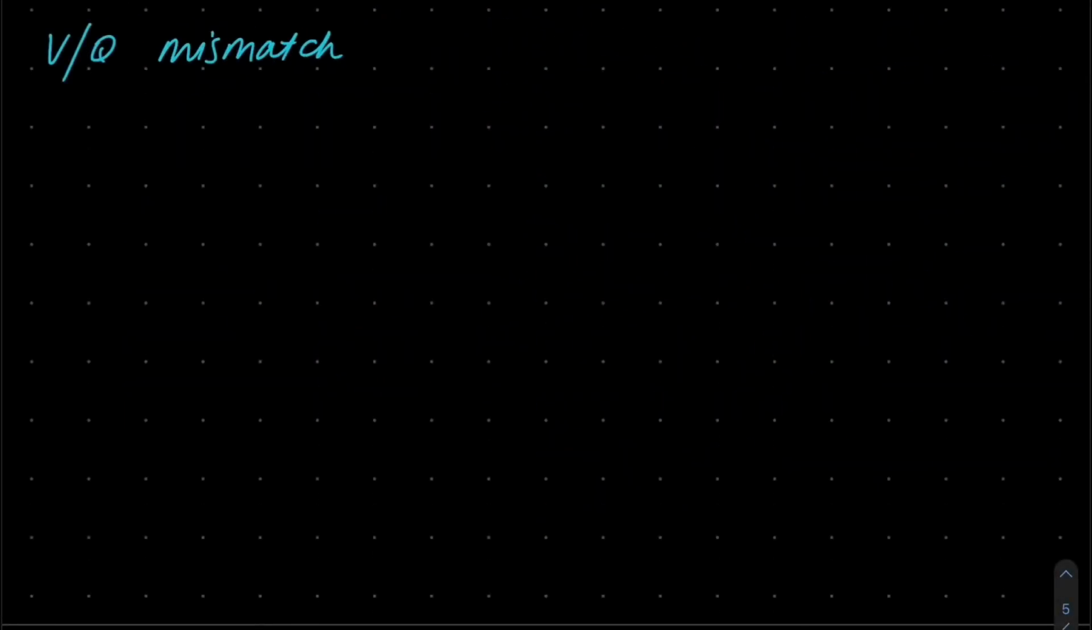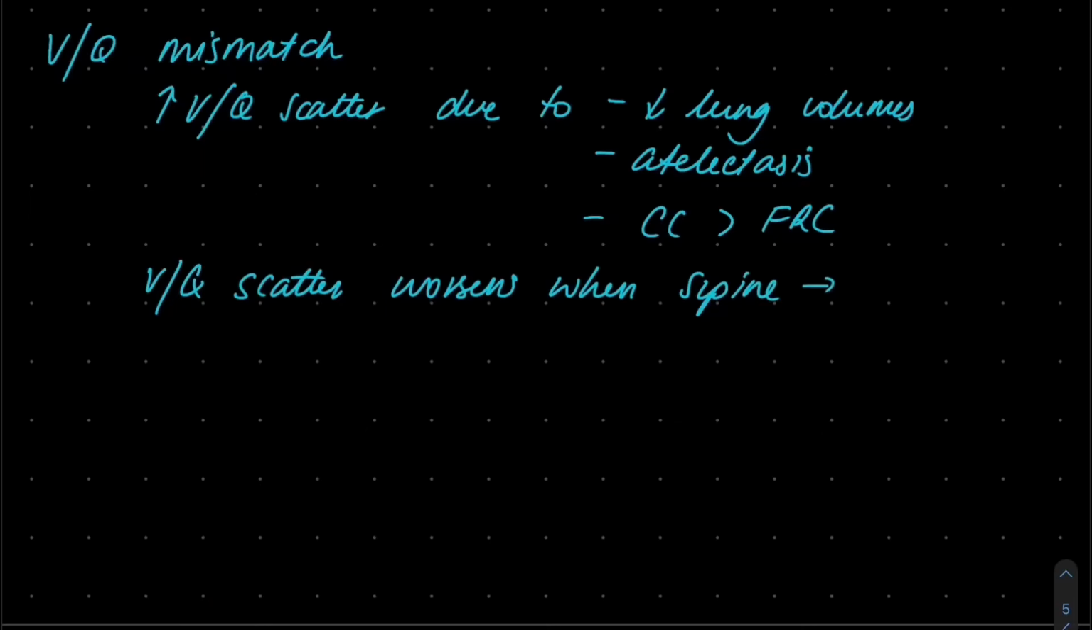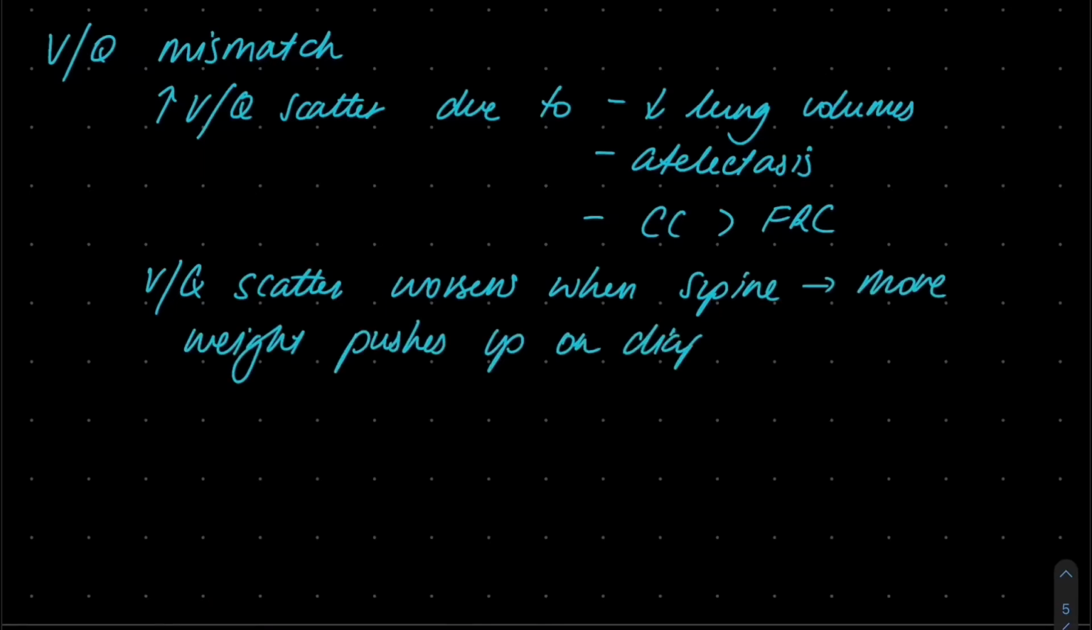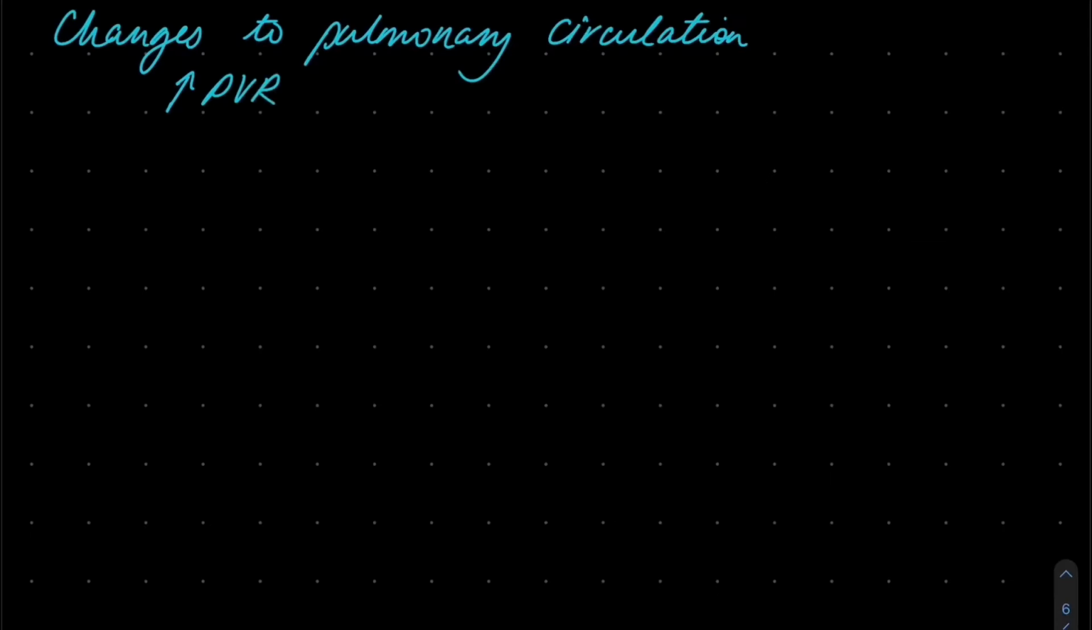Again, we'll combine what we've covered so far to examine VQ mismatch. There is increased VQ scatter due to reduced lung volumes, atelectasis, and that the closing capacity is greater than functional residual capacity. Importantly, VQ mismatch worsens when the obese patient is supine, since more abdominal weight pushes the diaphragm further cranially, which worsens the already reduced lung volumes and atelectasis. As a side note, this is why the safe apnea time for obese patients in the supine position is dramatically reduced.